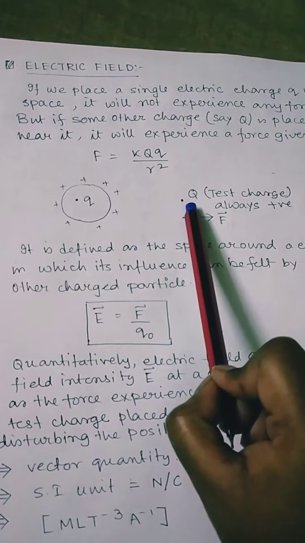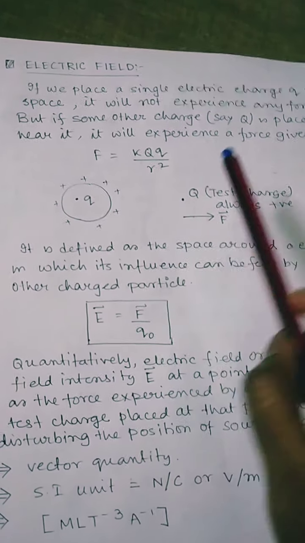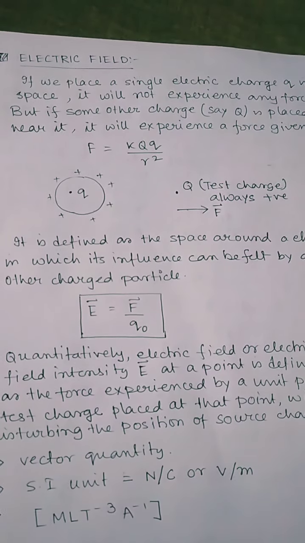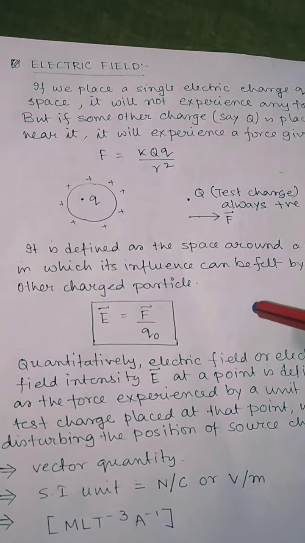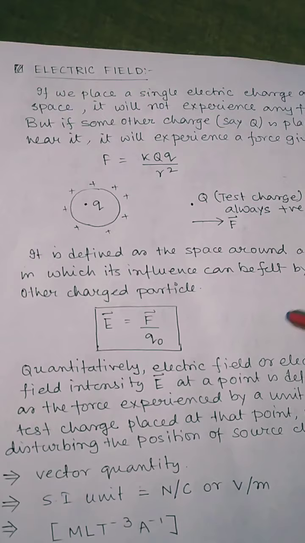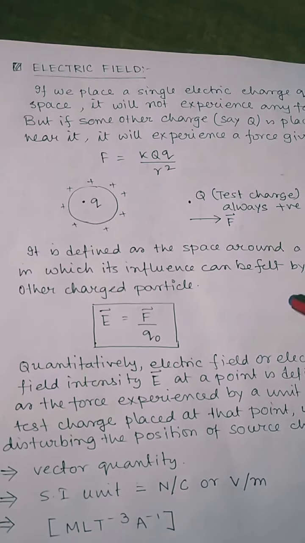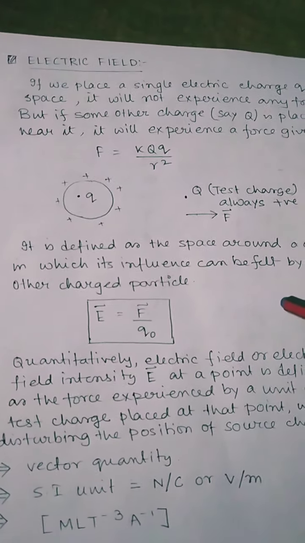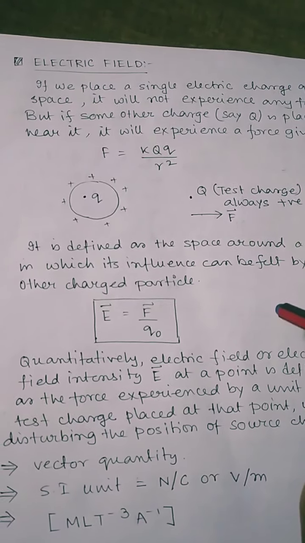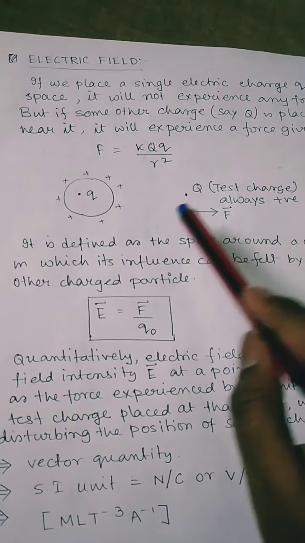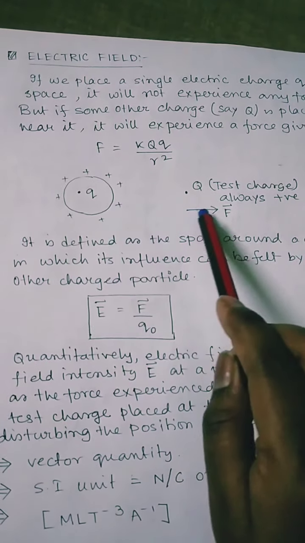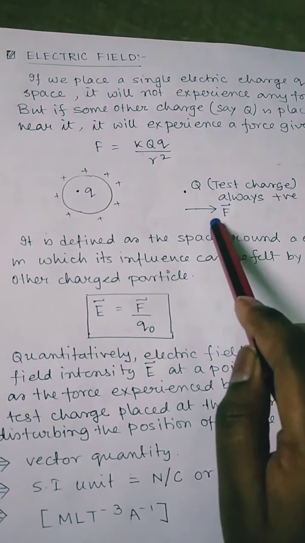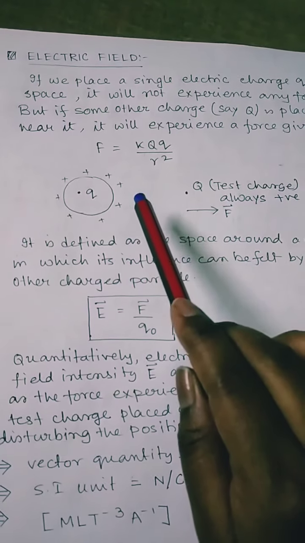Now this charge which we are bringing from some other place is called the test charge, and you must always remember that the test charge is always taken as positive. Unless it is mentioned in a problem that it is negative, we will always consider a test charge as a positive charge. Since this charge and this charge are the same, there will be a repulsive force, that is F, in this direction. So this is electric field.